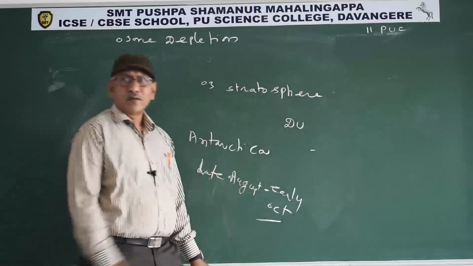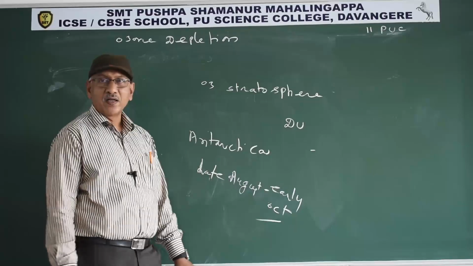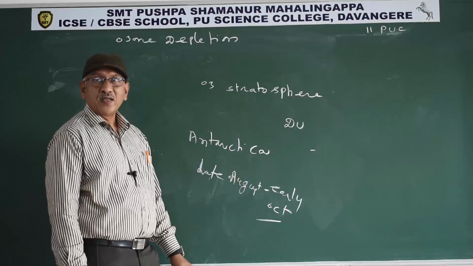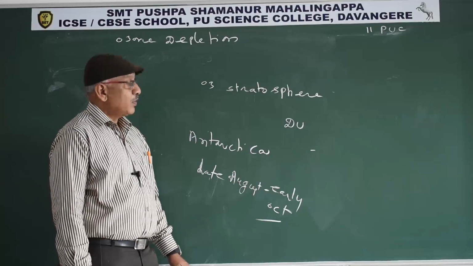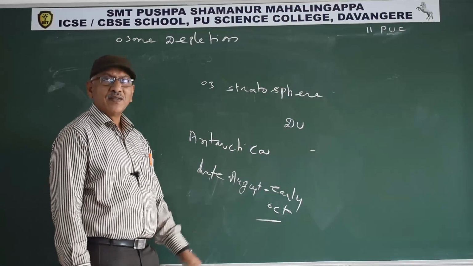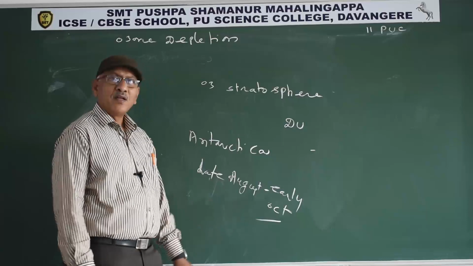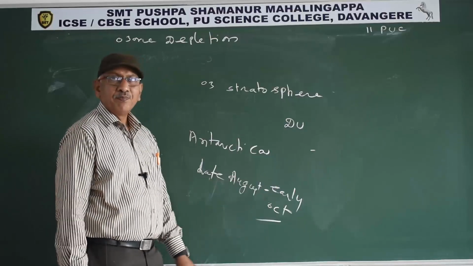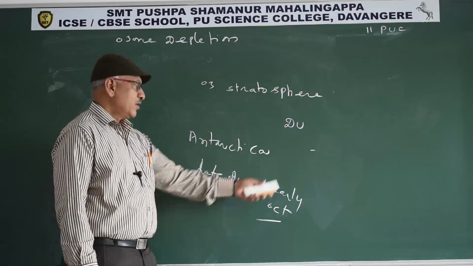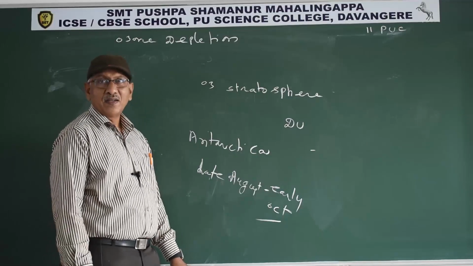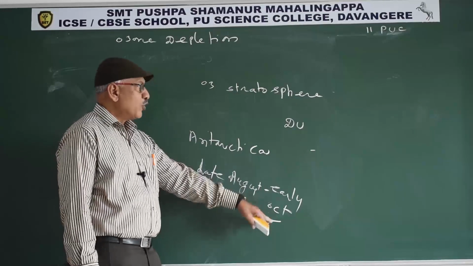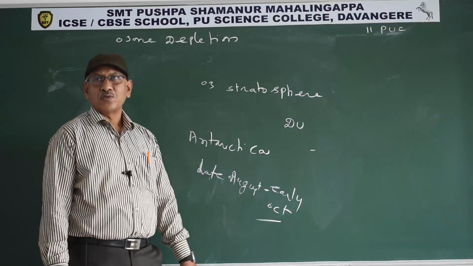In Antarctica, winter is from June to August, and spring begins in September. In spring the temperature increases. In winter there is no sunlight. We are using chlorofluorocarbons in refrigerators and air conditioners. The chlorofluorocarbons from the troposphere reach the stratosphere.